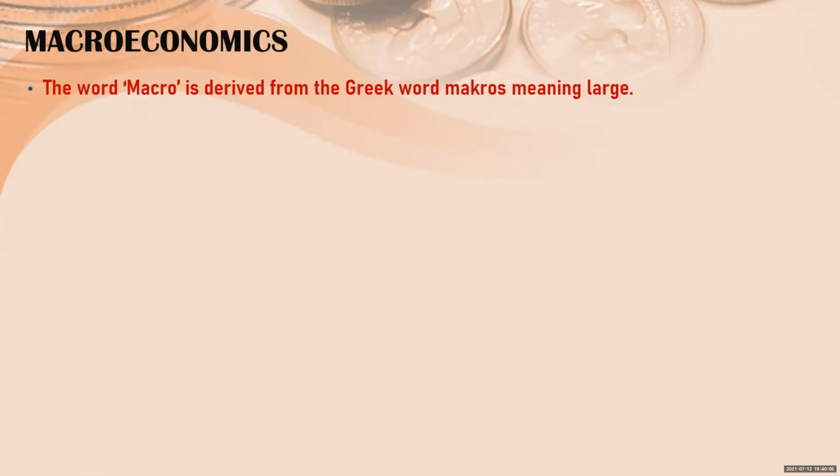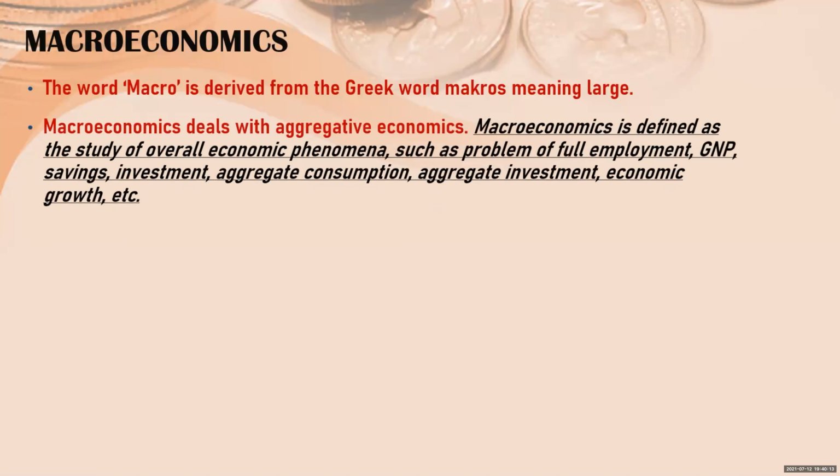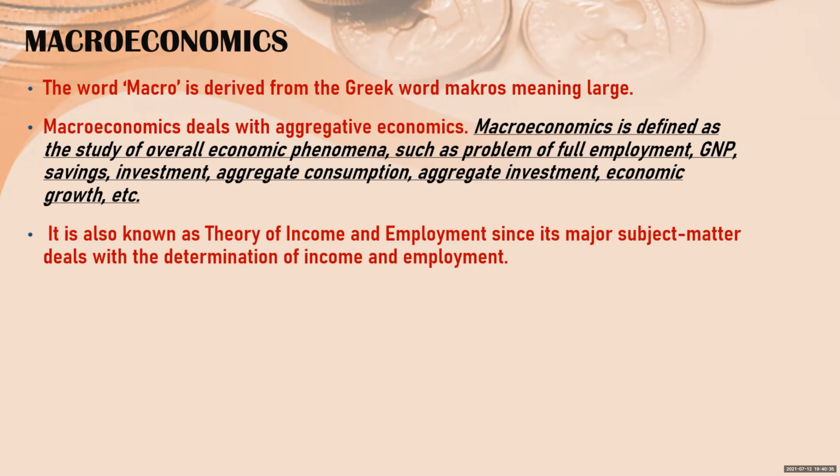Now coming to macro. The word macro is derived from the Greek word makros, and its meaning is large. It deals with aggregative economics. It is defined as the study of overall economic phenomena such as the problem of full employment, aggregate consumption, aggregate investment, economic growth, etc. It is also known as the theory of income and employment, since its major subject matter deals with the determination of income and employment.